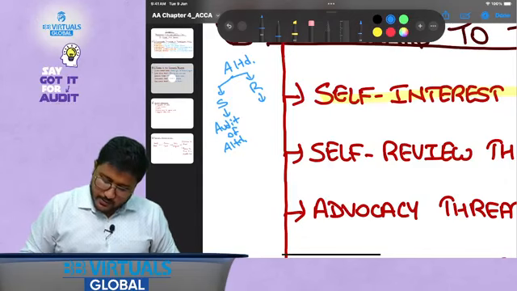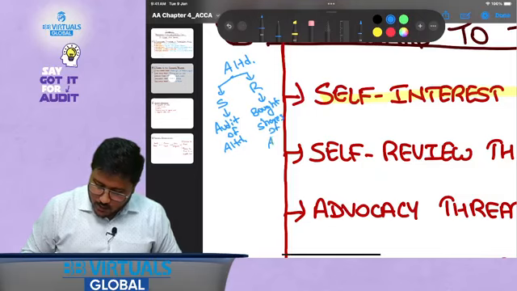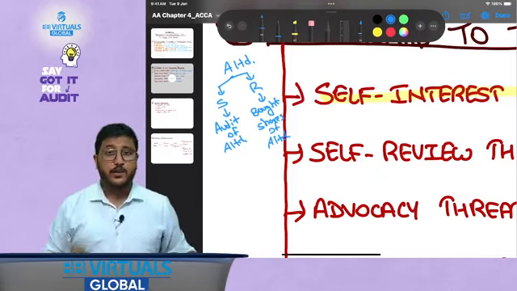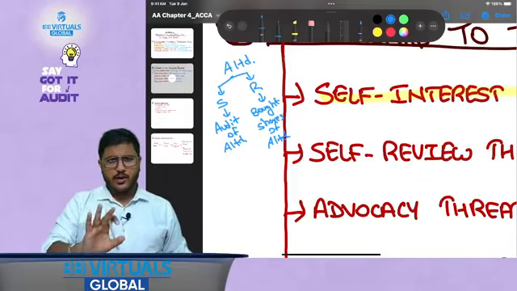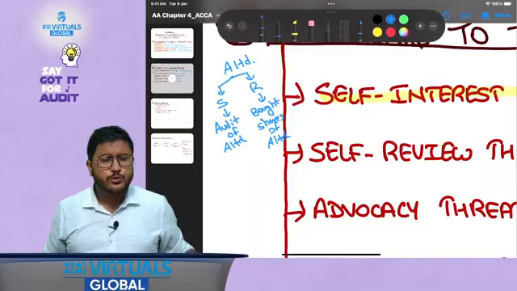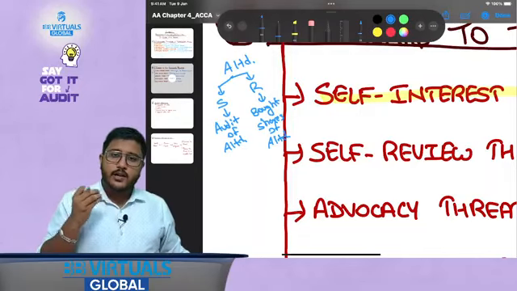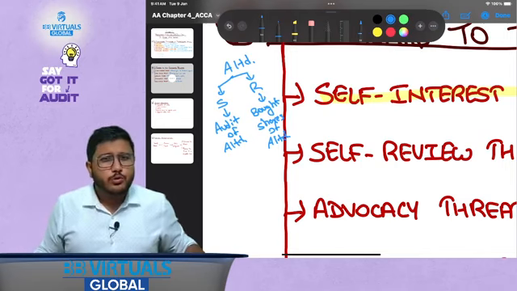Now assume one situation that I am going to report adversely on this company. Adversely, as in I'm going to report negatively on this company. And then I got to know that my wife also holds shares in this company.